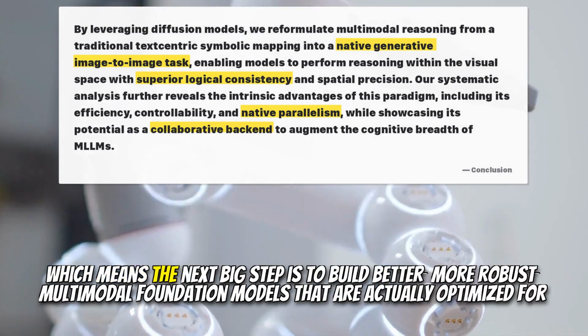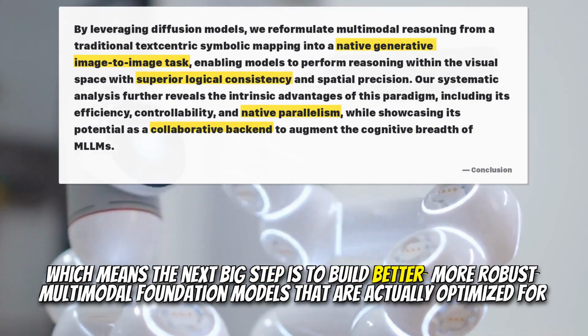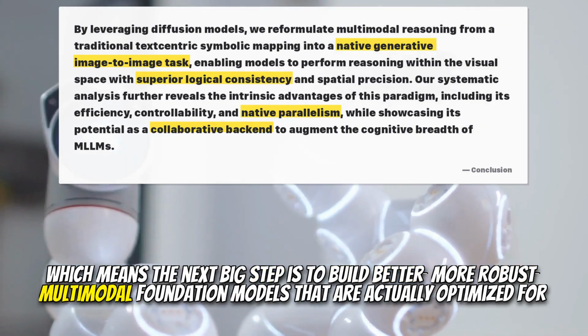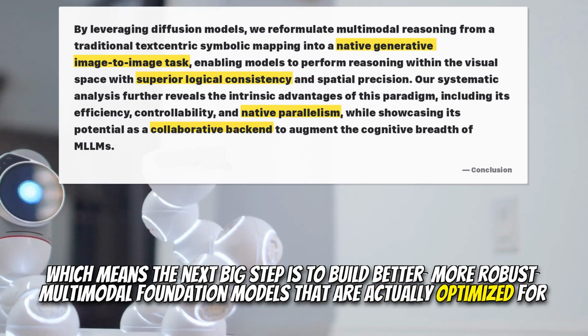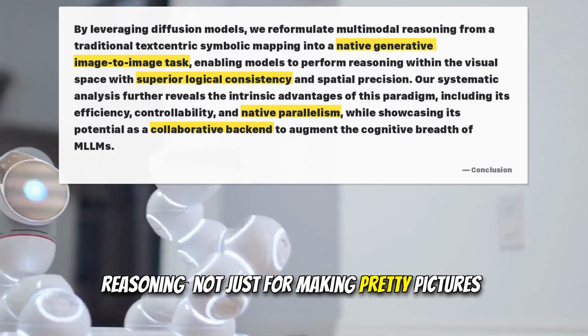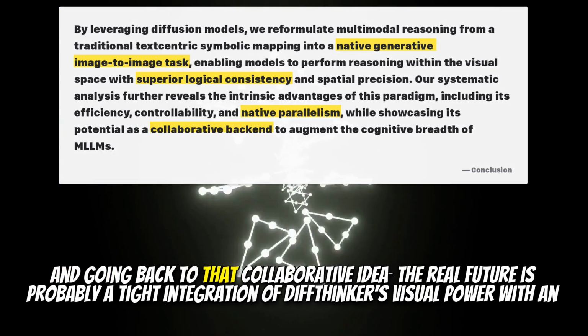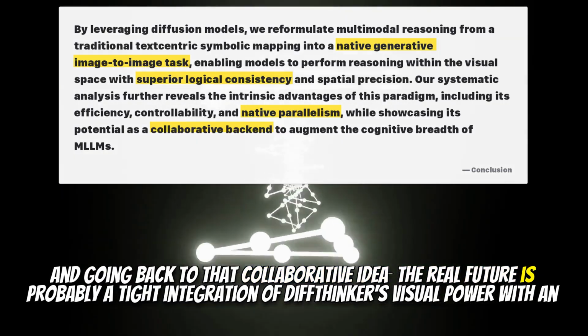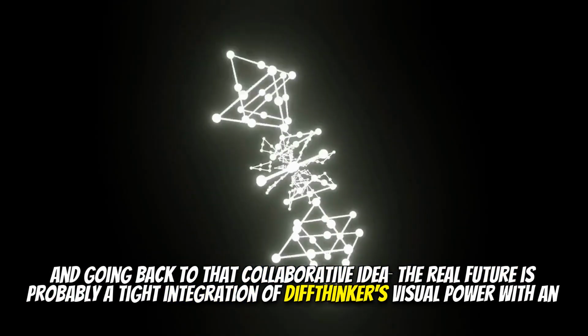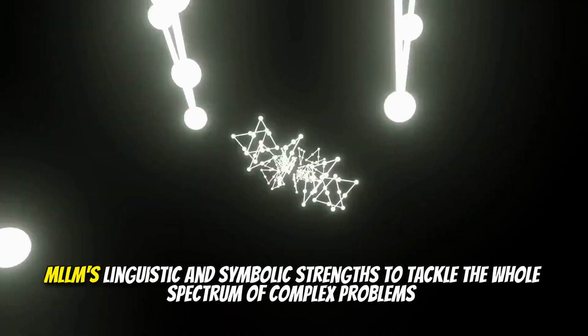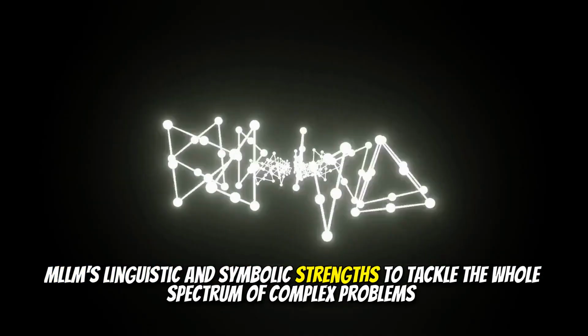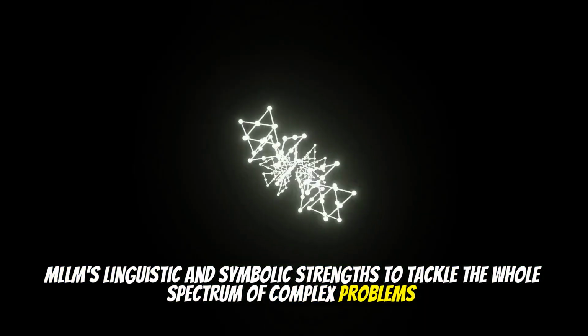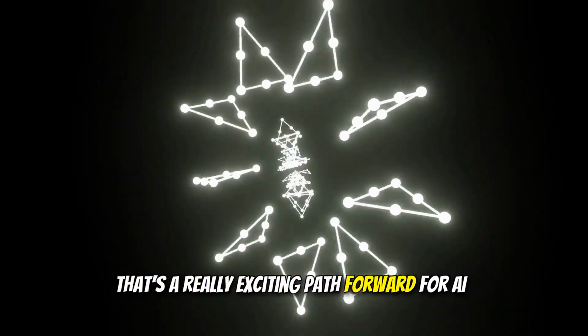Which means the next big step is to build better, more robust, multimodal foundation models that are actually optimized for reasoning, not just for making pretty pictures. Absolutely. And going back to that collaborative idea, the real future is probably a tight integration of DiffThinker's visual power with an MLLM's linguistic and symbolic strengths to tackle the whole spectrum of complex problems. That's a really exciting path forward for AI.